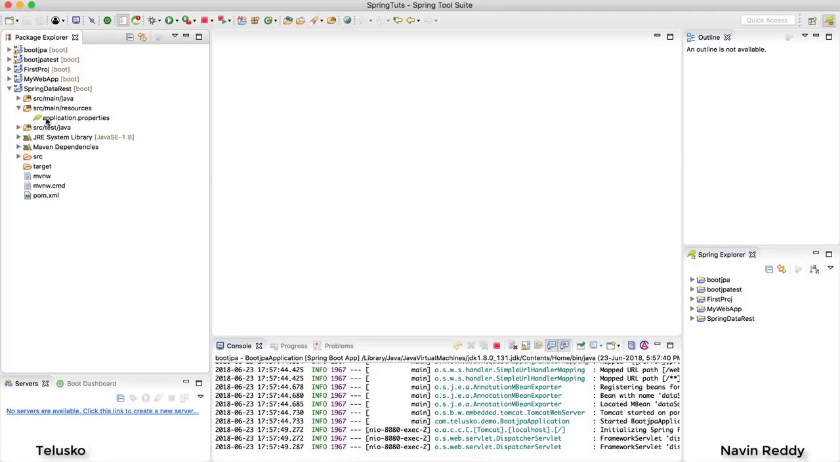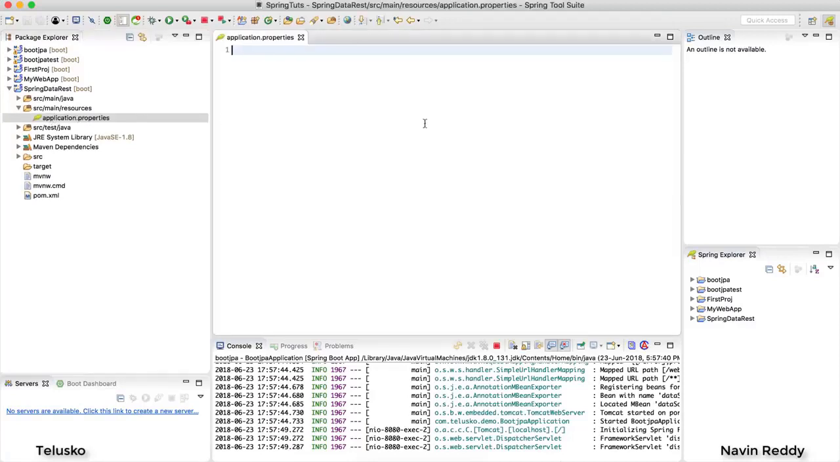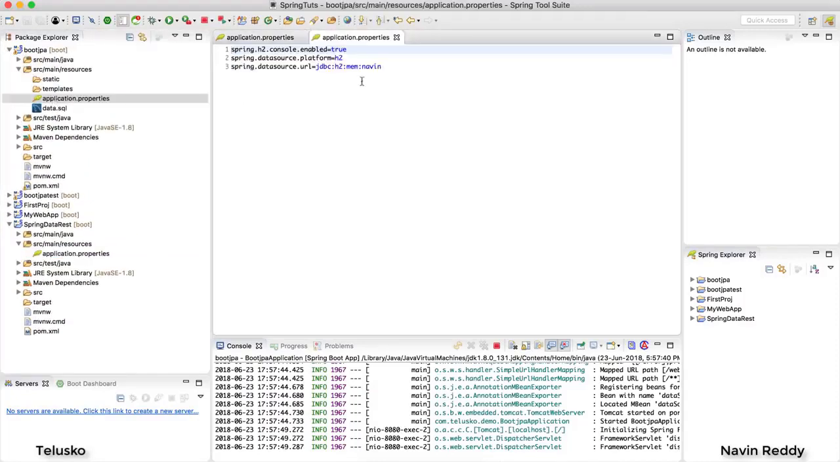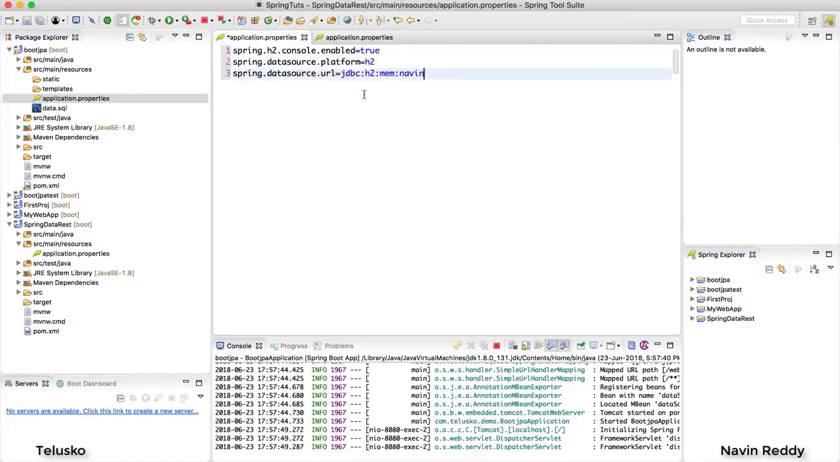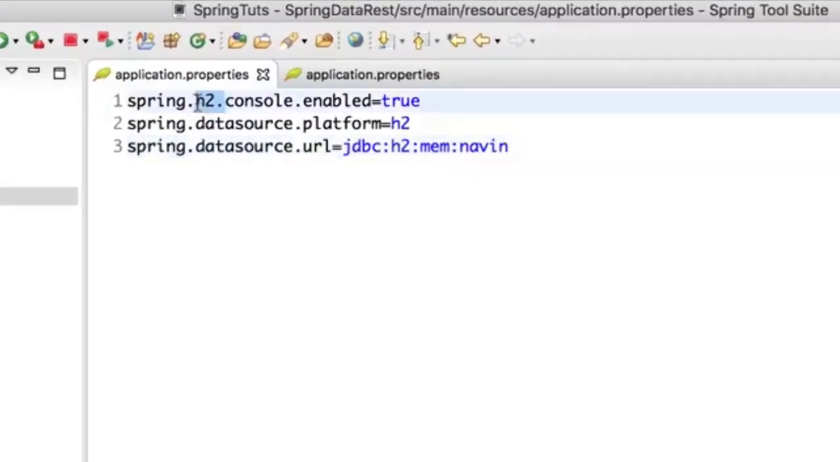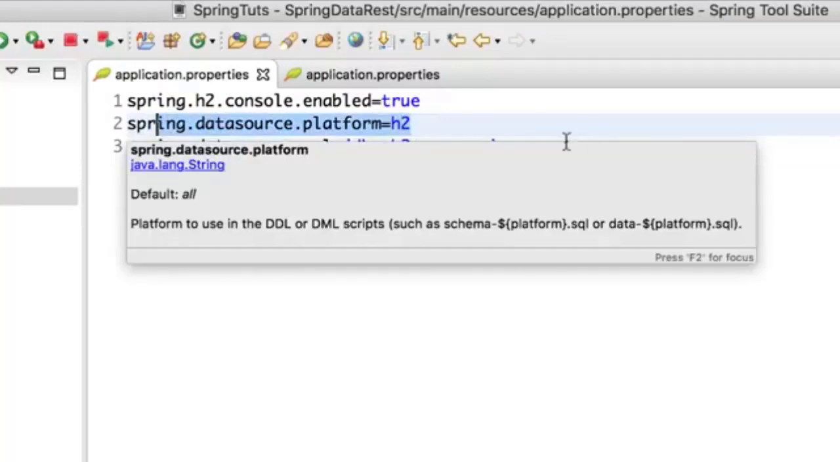So in the resources, in the application properties, we need to specify some properties for H2. I will not be typing those again because we have done that in the last project. So let me just copy those properties here and paste. Okay, now what are these properties? Very simple. First, you have to enable your H2 database, and then you need to specify which platform you are working on and the URL.